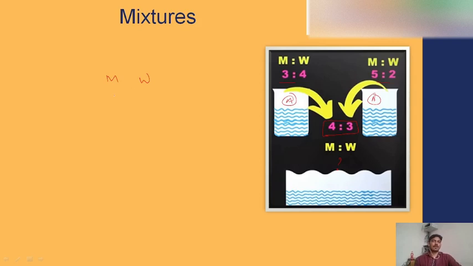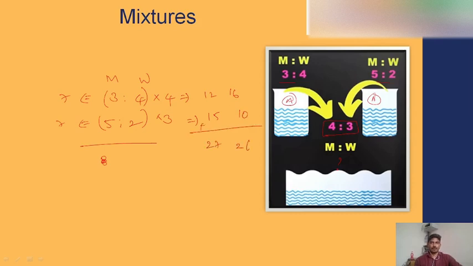So let us take milk and water here. It is 3 is to 4 and it is 5 is to 2 here. The number of parts is 7 and the number of parts is also 7 here. When the number of parts are the same, we don't need to do anything here. Now we need to take 4 parts from container 1 and 3 parts from container 2 here. After doing this, it will be like 12 and 16, and 15 and 6. Now we need to add these two here. It will be like 27 and 22.